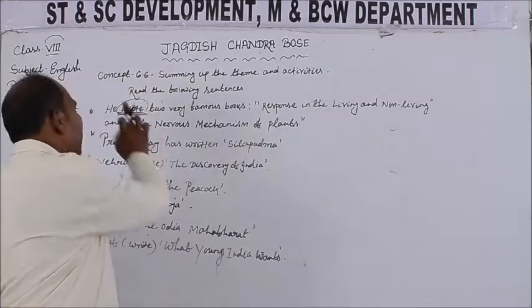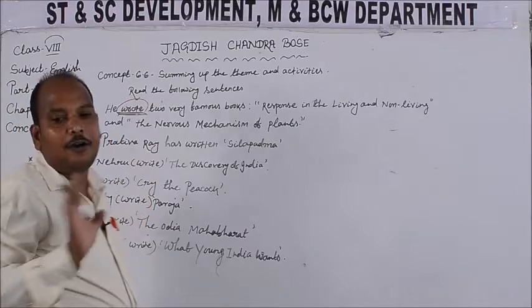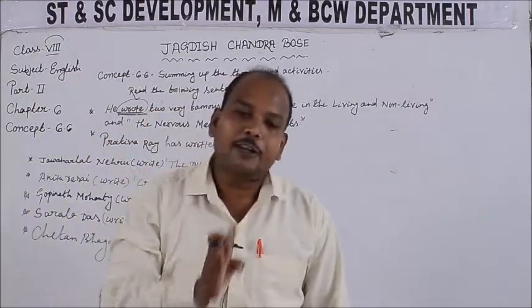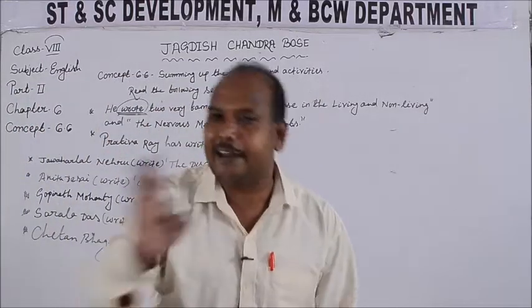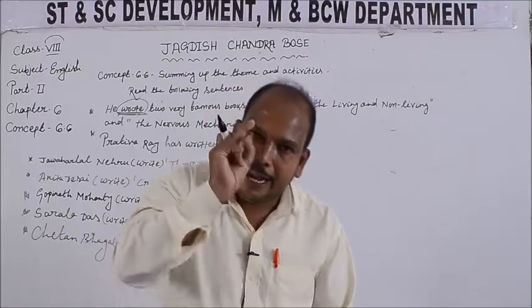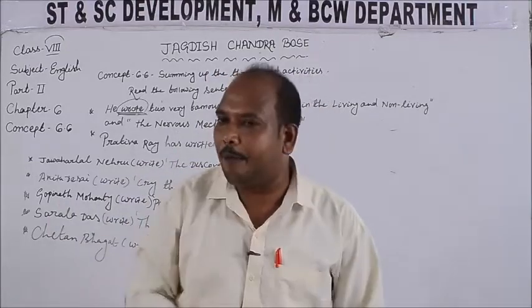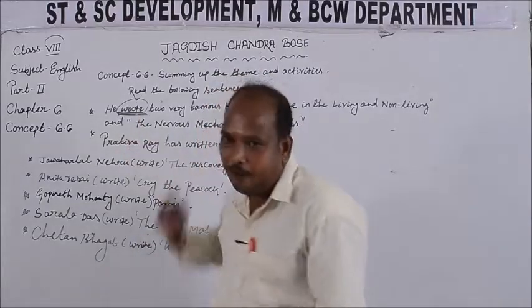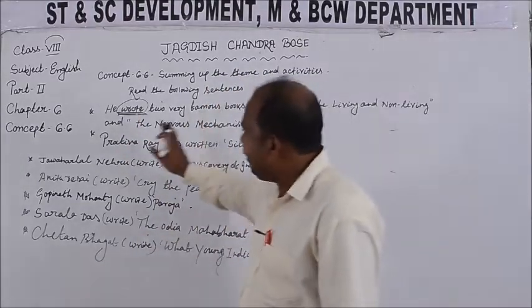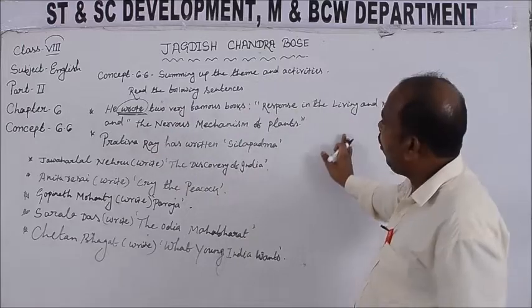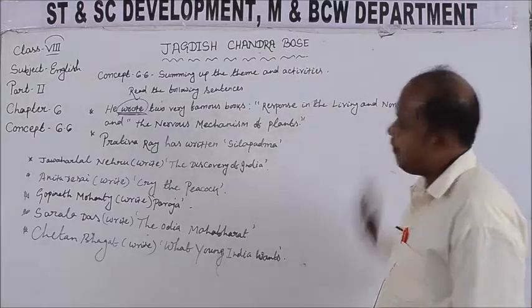It is the past form or second form of the verb write, used to state that the writer of the book is not alive. If the writer of the book is not alive, we use the second form of the verb. Here the second form of the verb is used to show that the writer of the book, Jagdish Chandra Bose, is not alive.